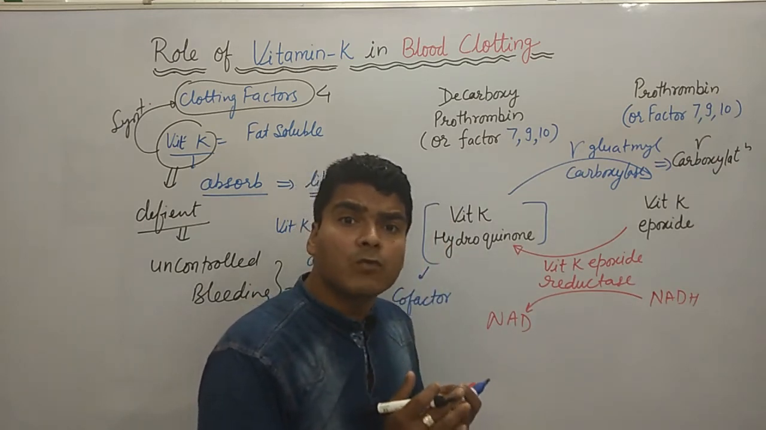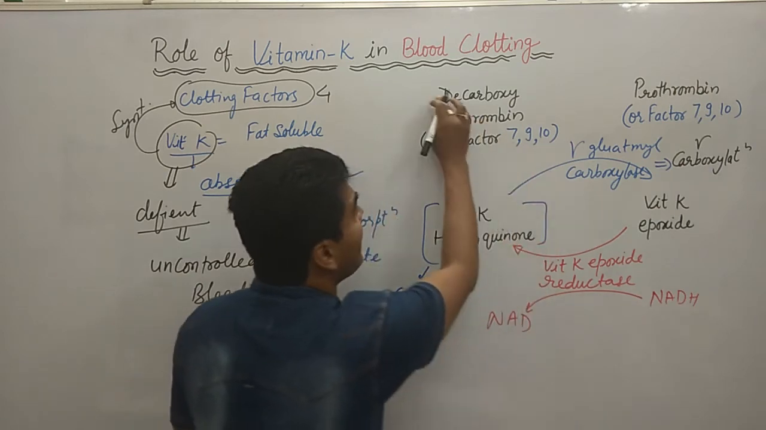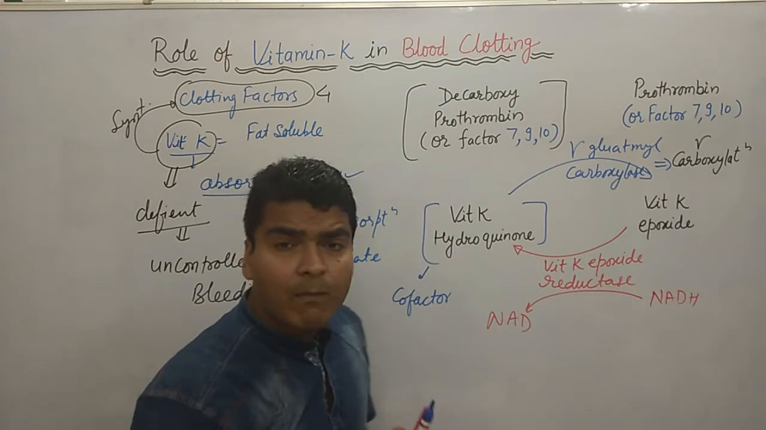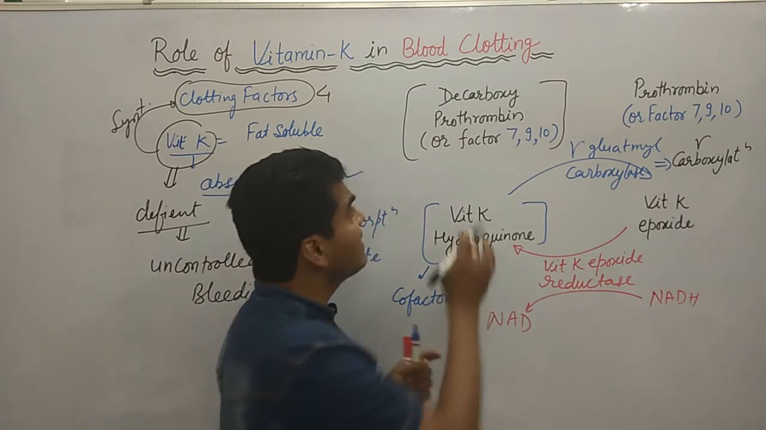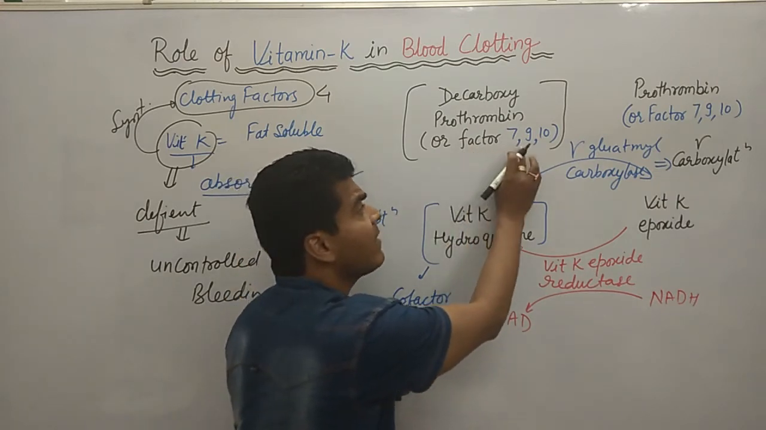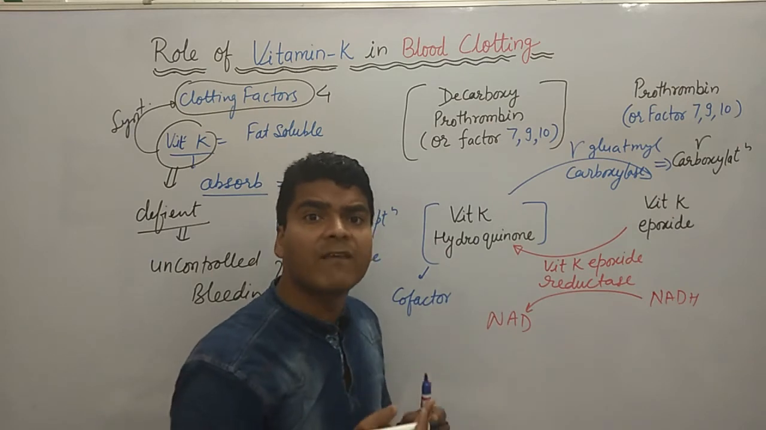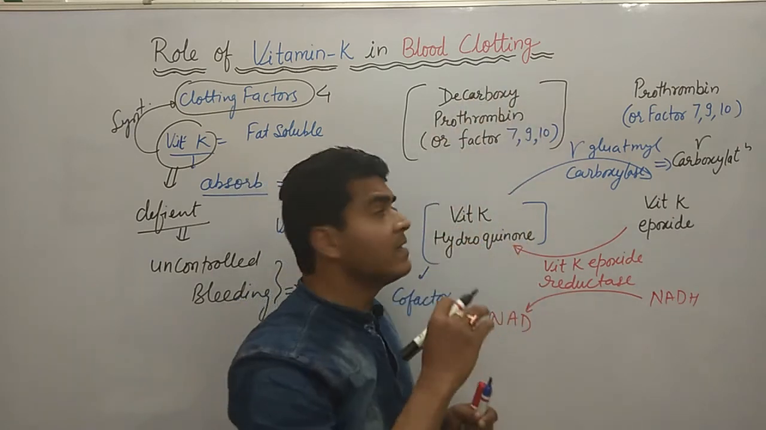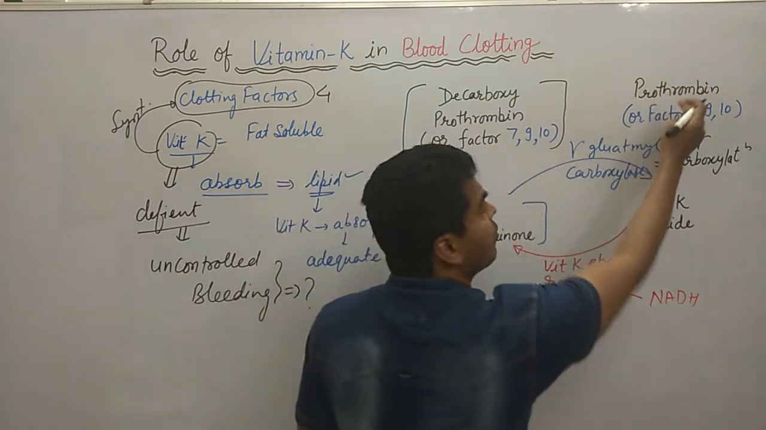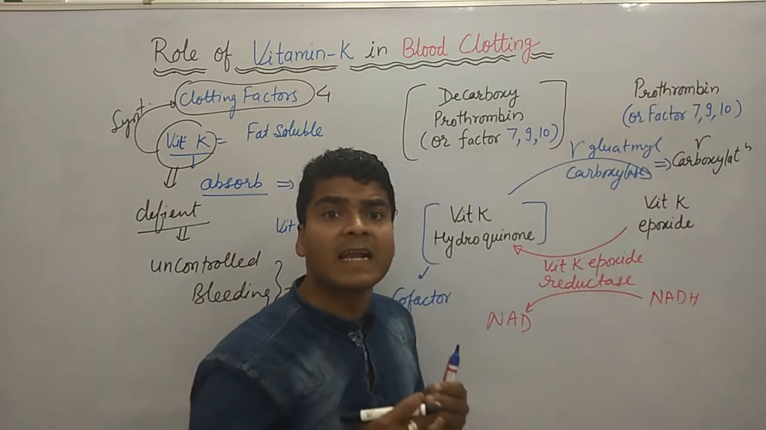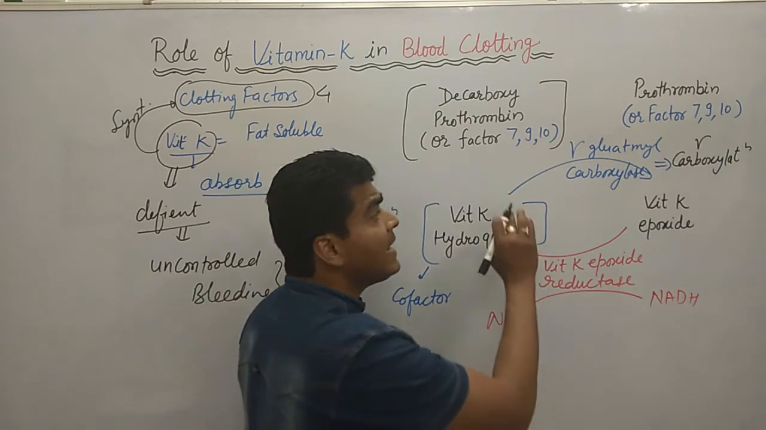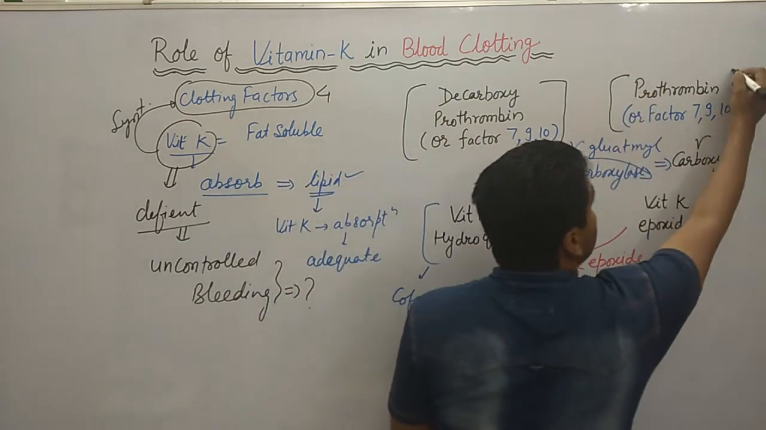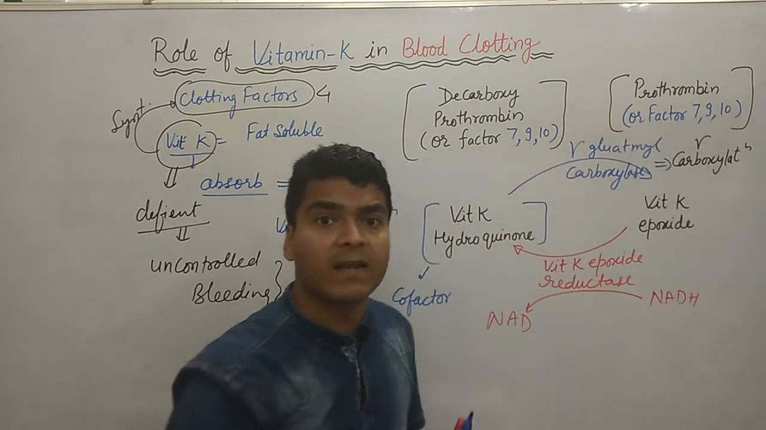What are those clotting factors? These are the clotting factors: decarboxyprothrombin, this is the first one, and then the other clotting factors are factor number 7, factor number 9, and factor number 10. These clotting factors are converted into prothrombin and factors 7, 9 and 10 by gamma carboxylation. This is how the synthesis of these clotting factors occurs.